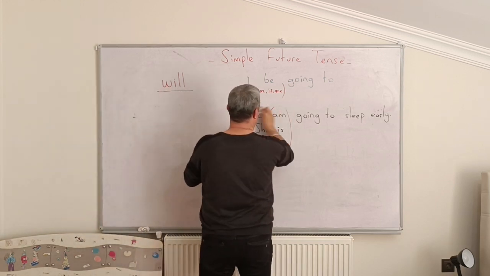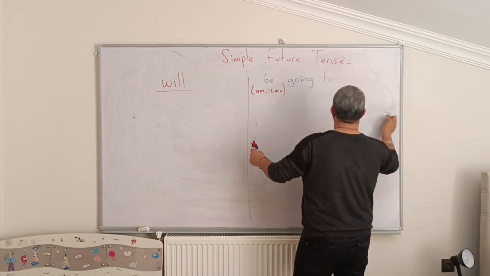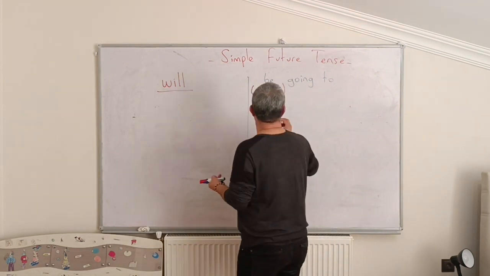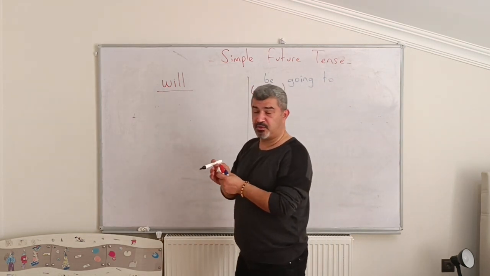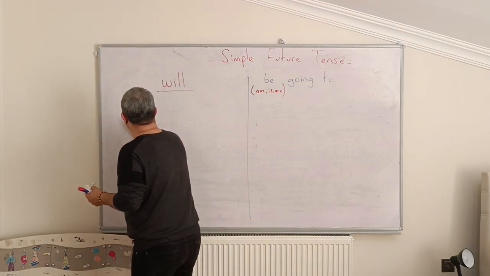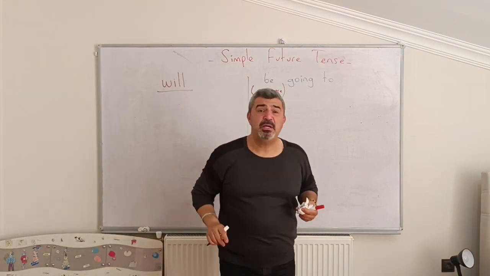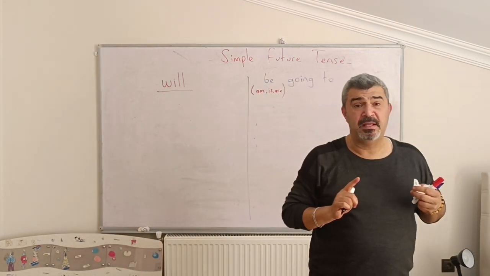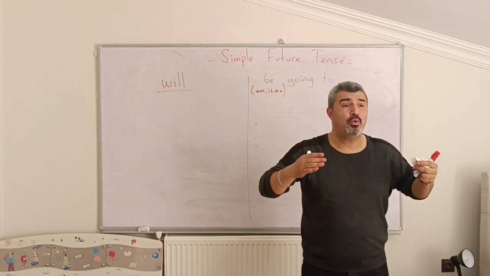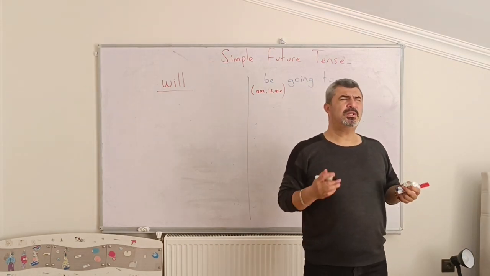I said we talked about the structure of be going to and will future. And let me write with be. If we talk about predictions for will, we say that if we talk about the predictions about future. What is prediction?